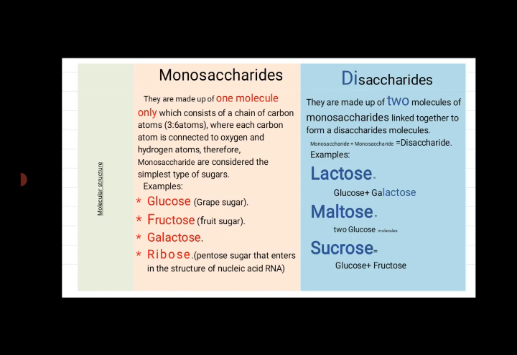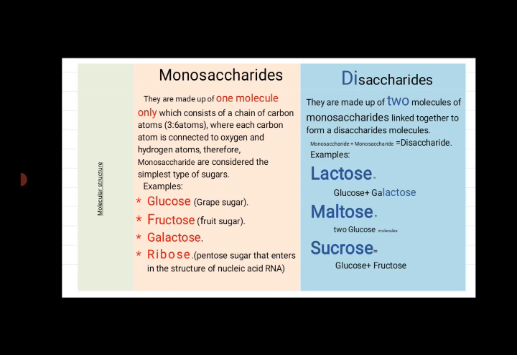Monosaccharides are made up of one molecule only of saccharide, which consists of a chain of carbon atoms from 3 to 6 atoms, where each carbon atom is connected to oxygen and hydrogen atoms. Therefore, monosaccharides are considered the simplest type of sugars.